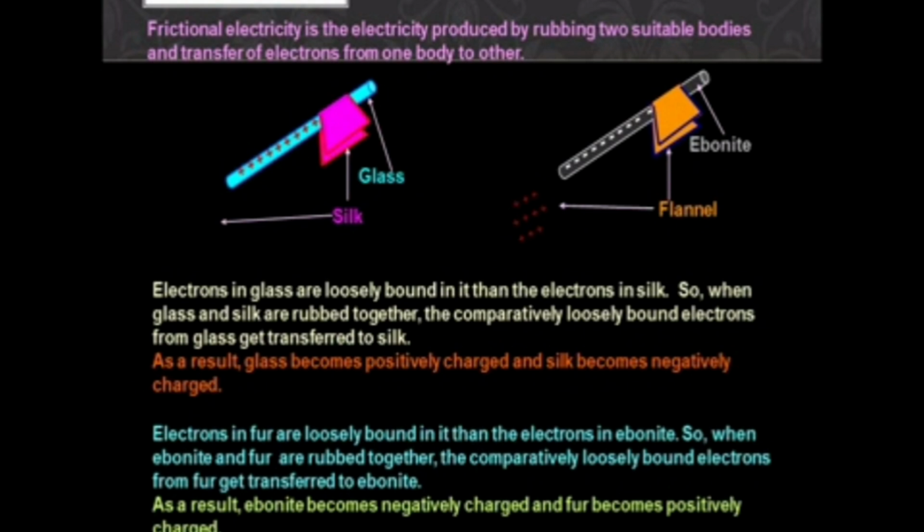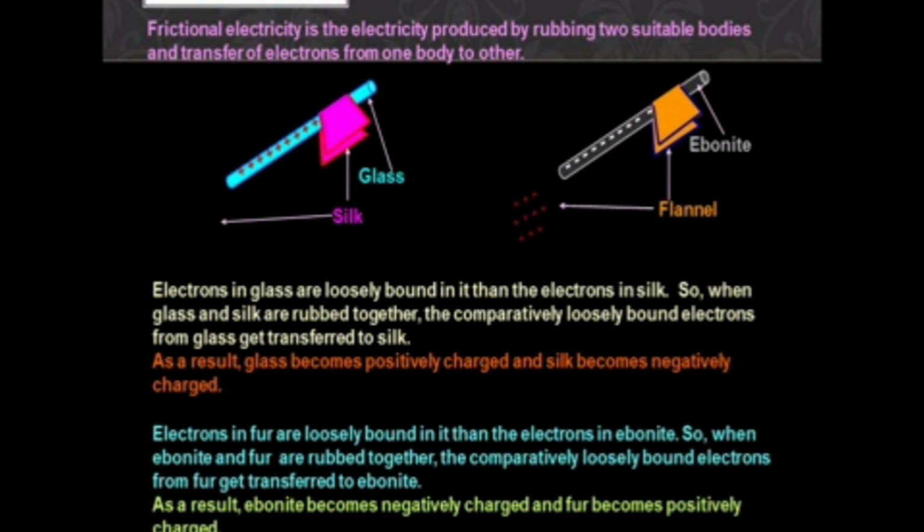So the glass rod has a positive charge and the ebonite has a negative charge. When you bring the glass rod near the ebonite rod, definitely they will attract because the two rods acquire opposite charges. But when a charged glass rod is brought near another charged glass rod, they will repel each other because the two glass rods have the same charge. So same charges repel each other.